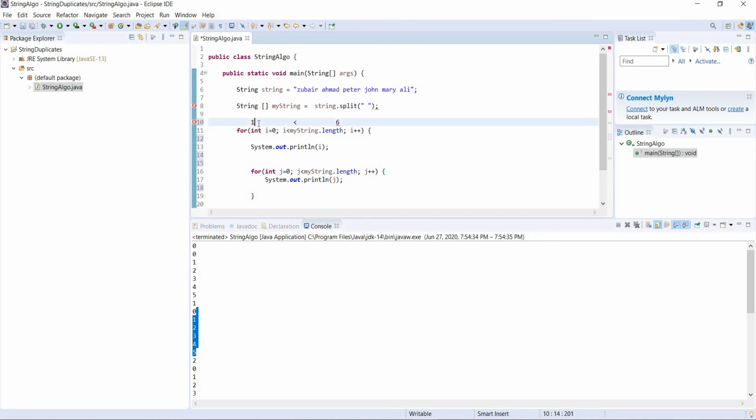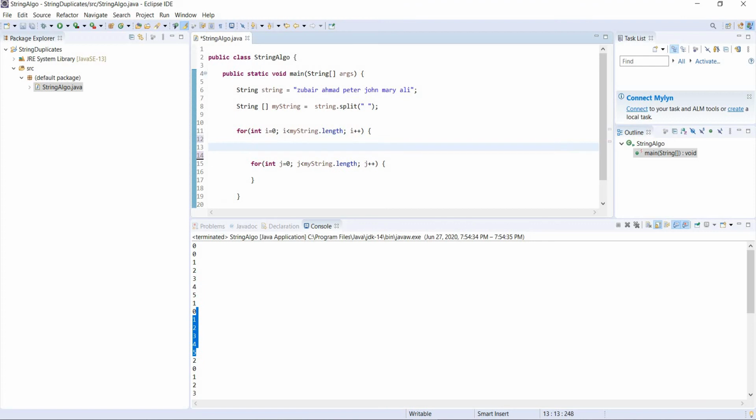Then this i becomes 2, and so on until this i is 6, and 6 is less than 6 is false, and then the loop will break. So this is just debugging to see if our loop is working as required or not. Yes, it is working. So now let's do some real stuff.